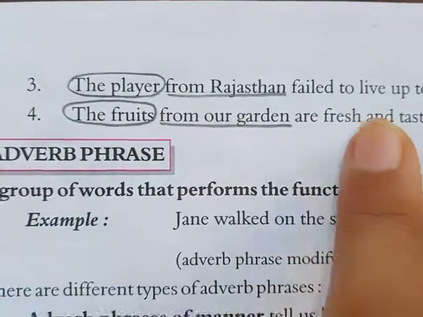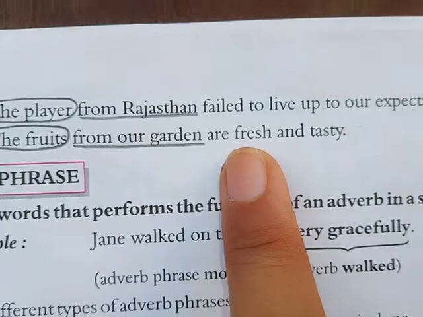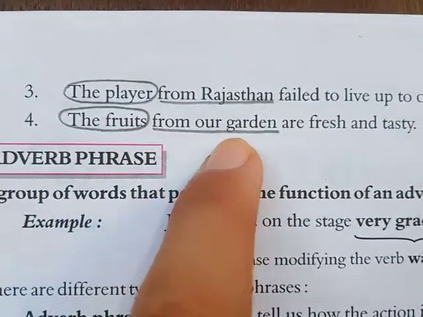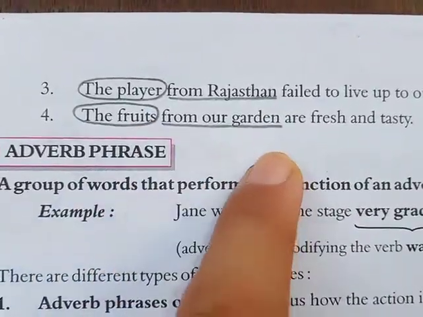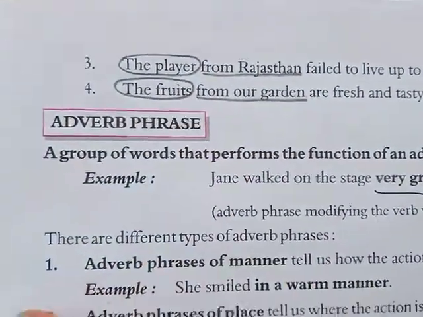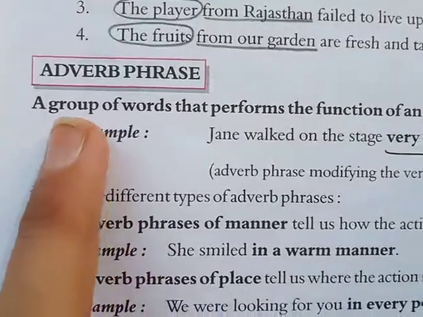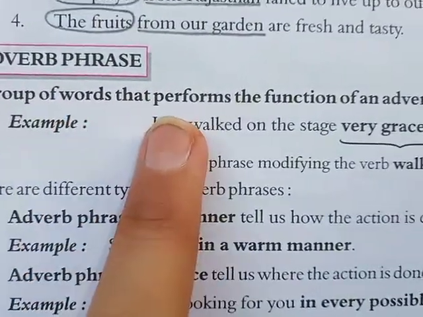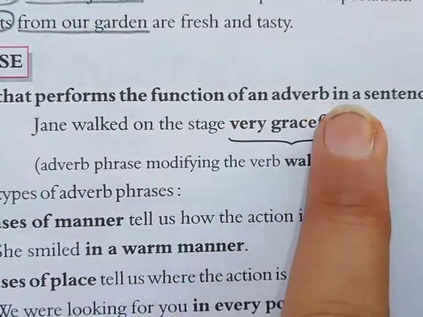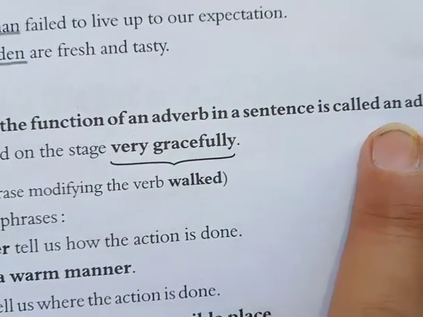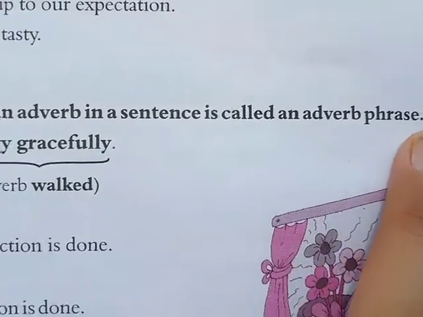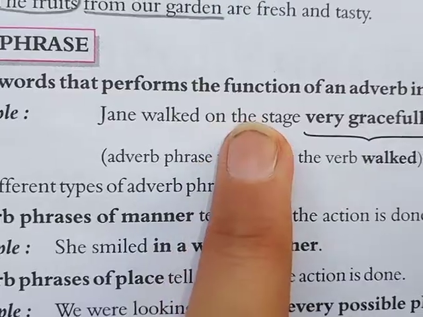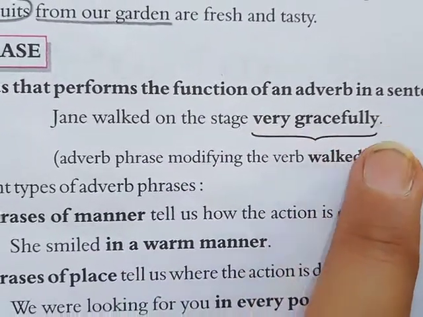Got it? Two differences are there. Fresh and tasty, that is an adjective for fruits, and from our garden, that is an adjective phrase for the fruits. Got it? The last is the adverb phrase. A group of words that performs the function of an adverb in a sentence is called an adverb phrase. For example, Jan walked on the stage very gracefully.